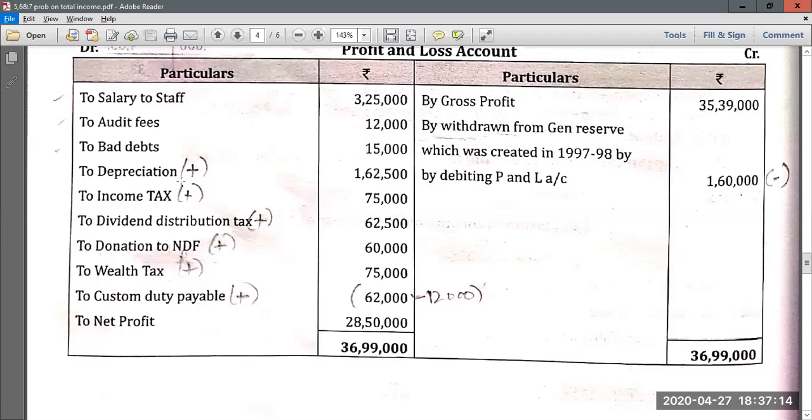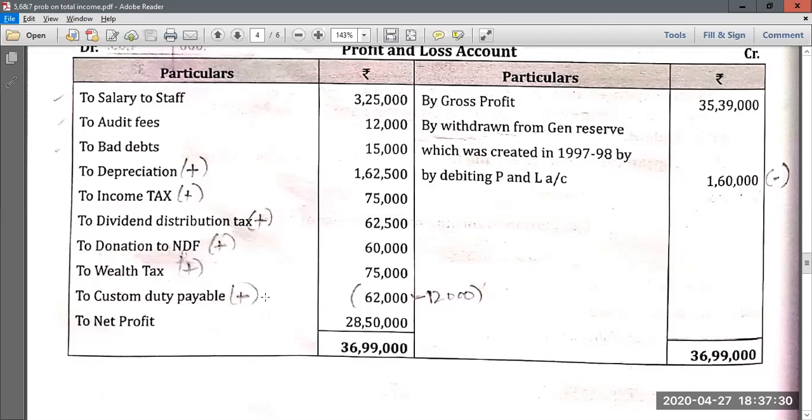So depreciation debited to P&L account is inadmissible. So we have to add to net profit. Income tax, it is inadmissible. We have to add. Dividend distribution tax is also inadmissible. We have to add. Donation to NDF, that also we have to add. And wealth tax also, it is personal expenditure. So we have to add.